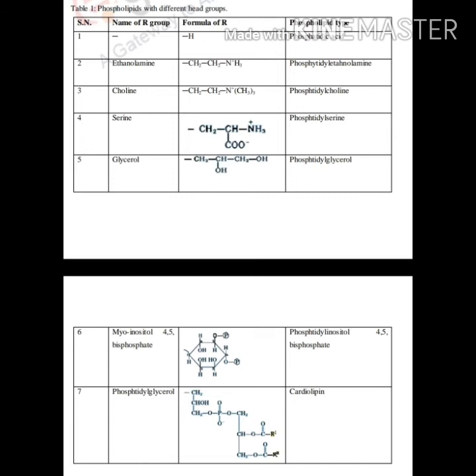So there are, we can say, sphingolipids and glycolipids. So the next component after phospholipid, we will discuss, is sphingolipid and glycolipid.